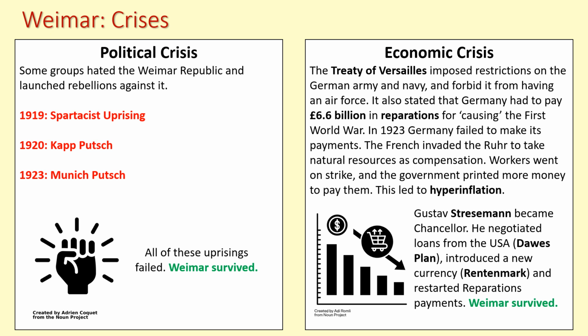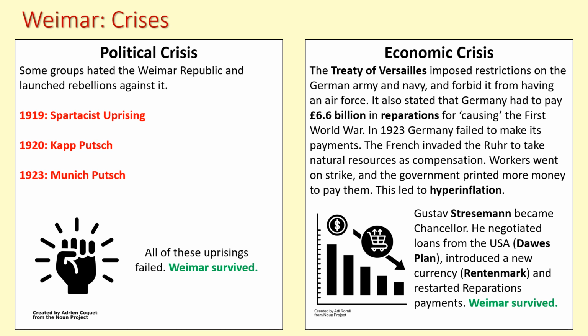So the old currency of the German mark is scrapped, and they just replace it with a brand new German currency called the Rentenmark. And this currency is backed up by the Americans. So the Americans, a very strong economy, have guaranteed this currency. That gives it value. He restarts the reparations payments. Sure enough, in about 1924 or so, the French withdraw from the Ruhr and things calm down. And actually, the economy settles down.